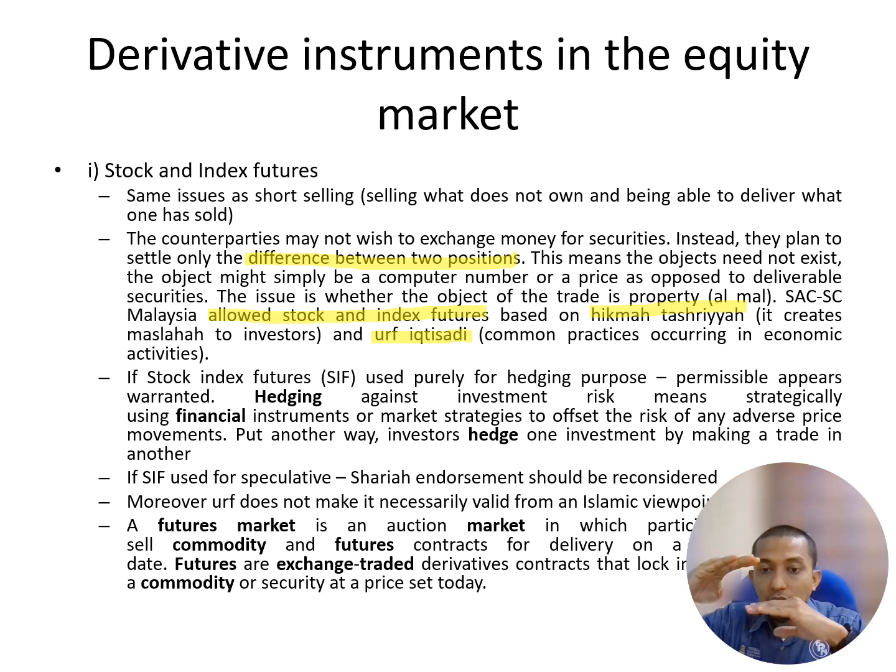So it is buy and sell at future. That is stock and index future. So again, the concept is selling what one does not own and being able to deliver what has been sold.